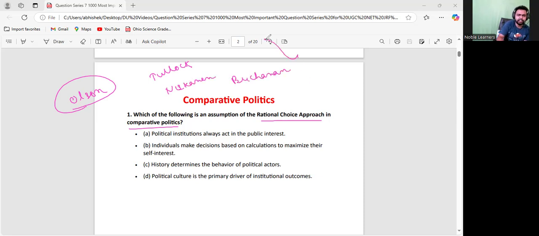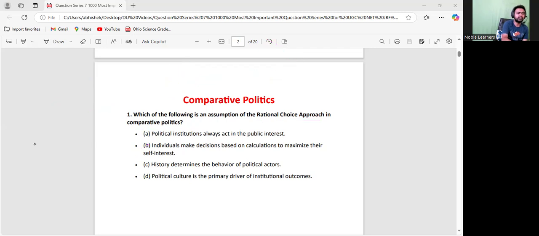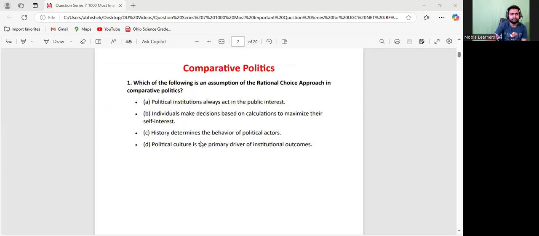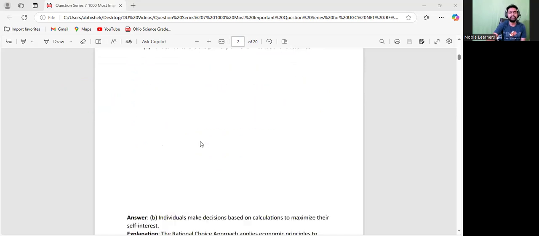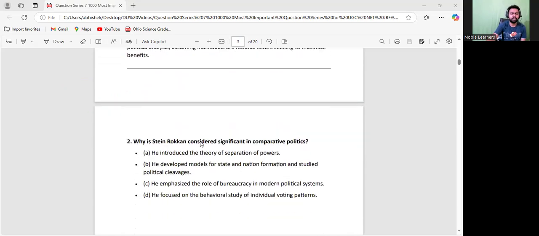So these are the thinkers associated with the rational choice approach. So the answer would be option number 2. The individual makes decisions based on calculation to maximize their self-interest, and this is how the bureaucratic system is also working. So the rational choice approach is most often used in order to criticize the bureaucratic system of India, or maybe of any country. Let us talk about Stein Rokkan.